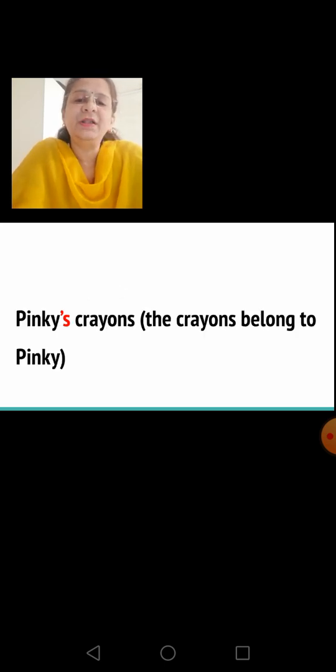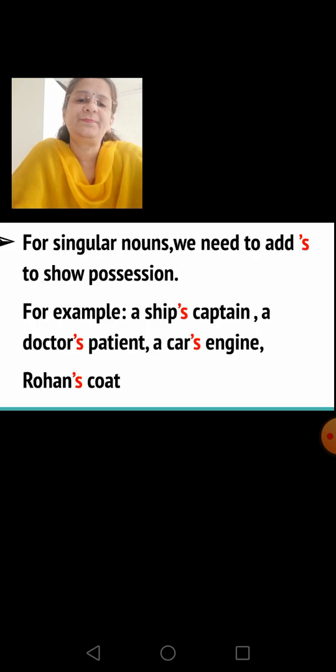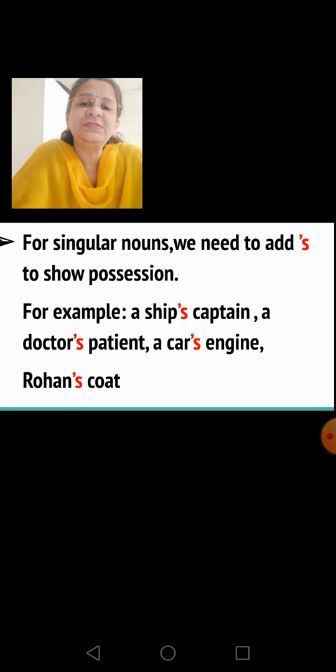One more example, Pinky's crayons, which means the crayons belong to Pinky, and that is denoted by that apostrophe and S. Okay, now for singular nouns, we need to add apostrophe S to show possession.